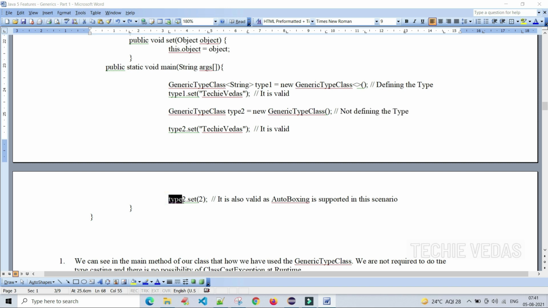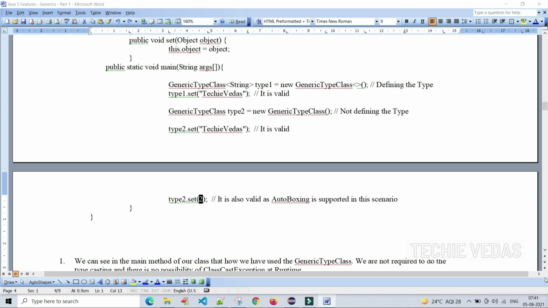See here, in the type 2 for this kind of class object, we are trying to set 2. It is also valid as autoboxing is supported in this scenario. We know there is a separate concept called autoboxing. We will discuss in further sessions what boxing and autoboxing are. For now, just understand that there is an autoboxing concept. If we mention it like this also, it is valid.